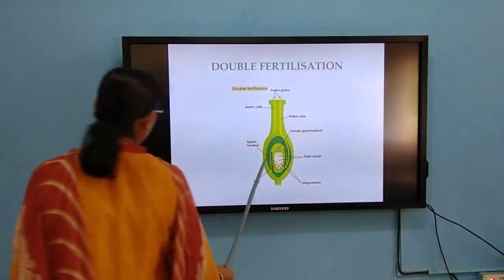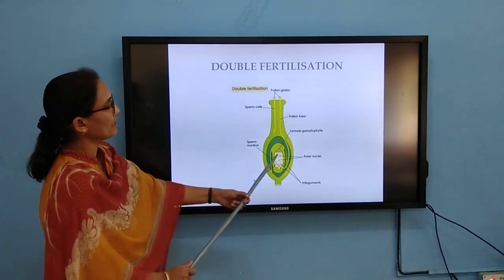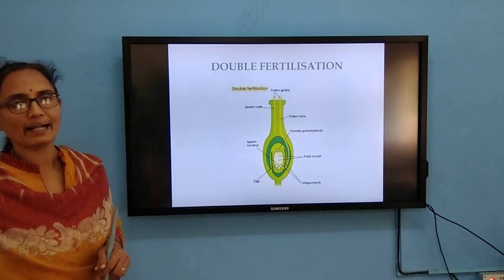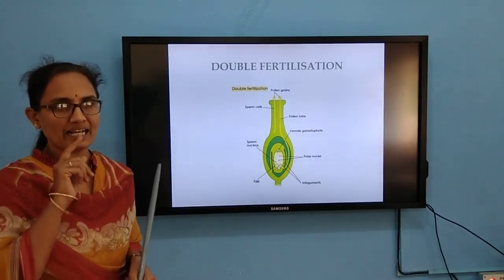One male gamete fuses with the egg, the ovum, to form the zygote. Another male gamete fuses with the two polar nuclei. What is it going to form? Triploid endosperm. So that's why fusion takes place twice.